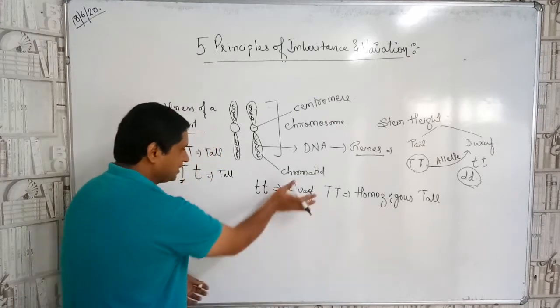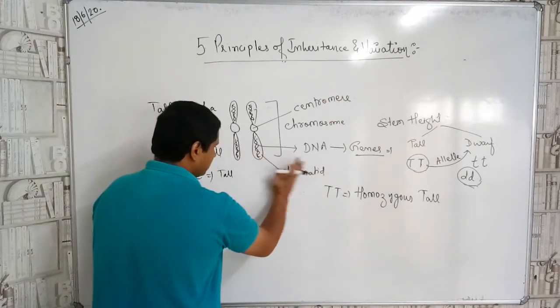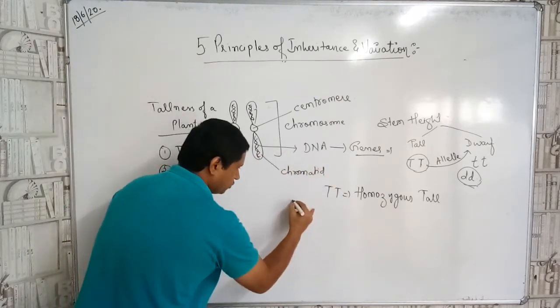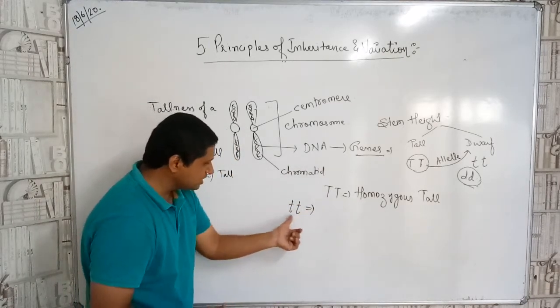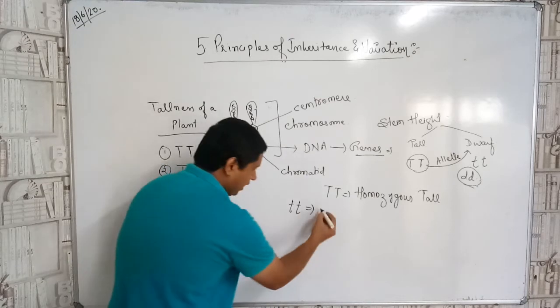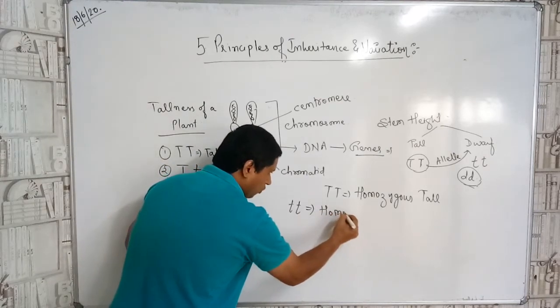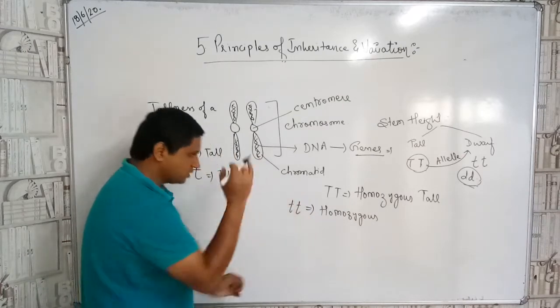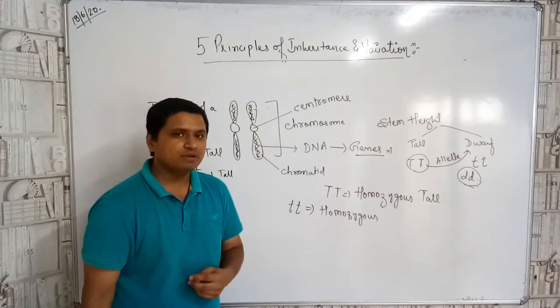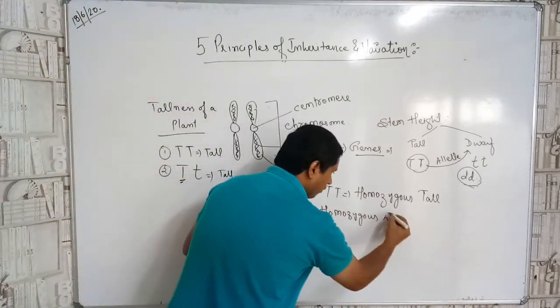Now look at this, children. Again the same case, small t, small t. Both the genes are pure, so it will be known as homozygous. But what will be the resultant character of this plant, children? That will be the dwarf.